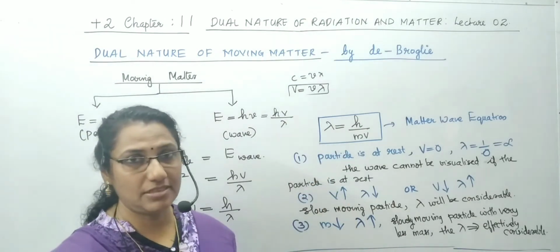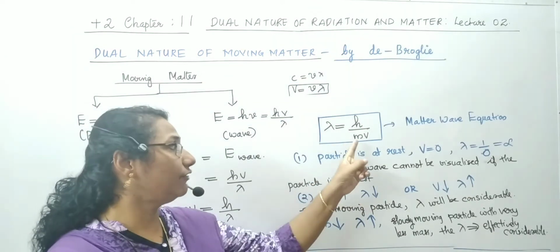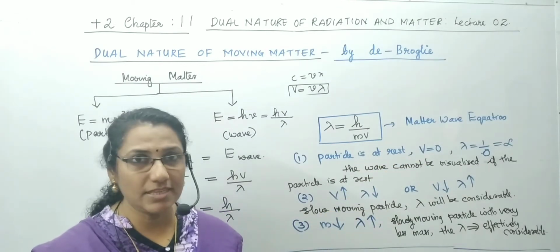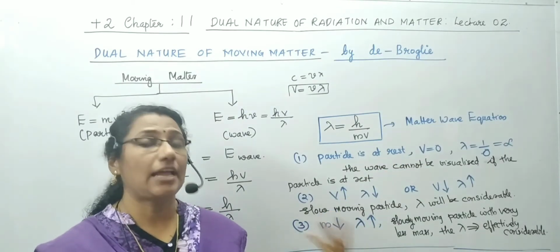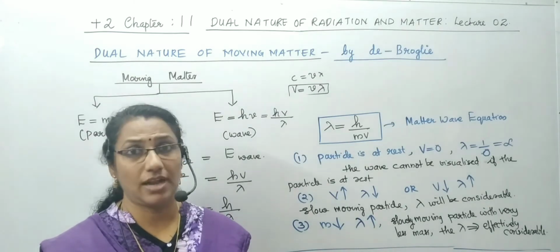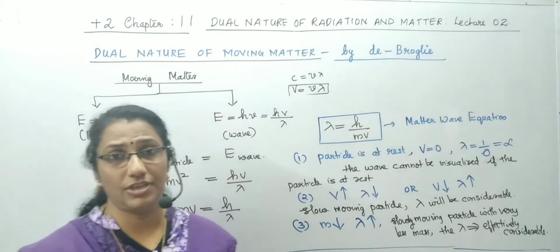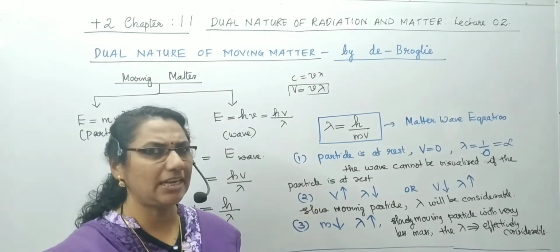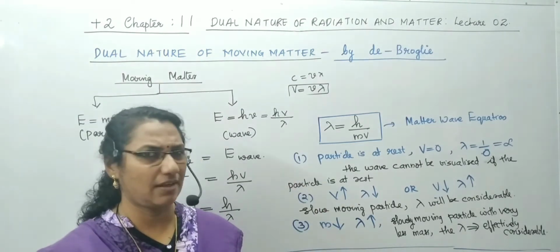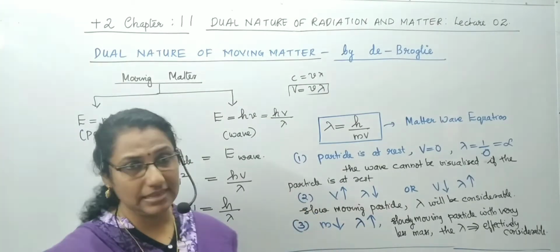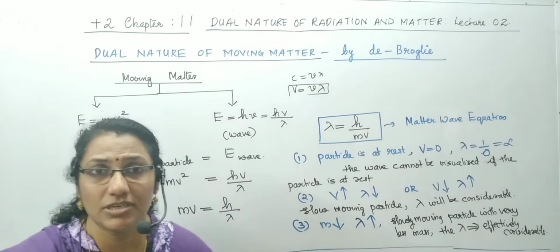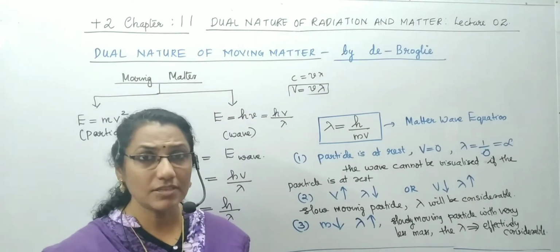From this equation, it is understood that if the particle is at rest, v becomes 0, lambda becomes 1 by 0, becomes infinity. That means such a wave cannot be visualized; we cannot say anything about such a wave. If the particle is at rest, no such waves are created. The second, if the speed of the moving matter is larger, wavelength becomes small.